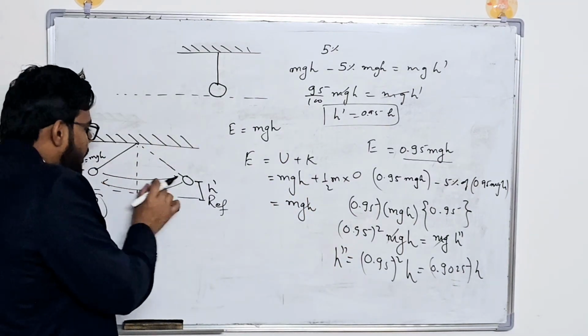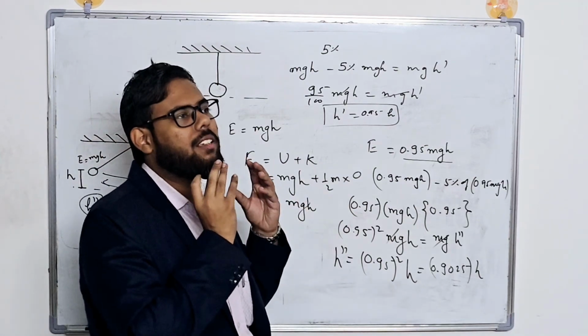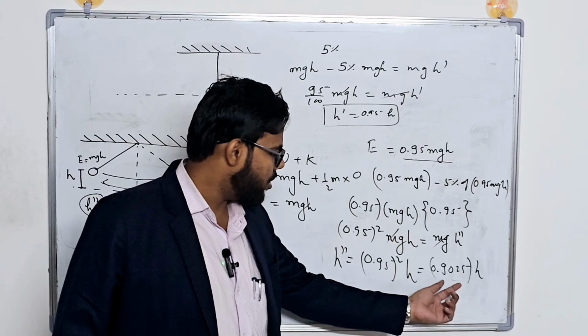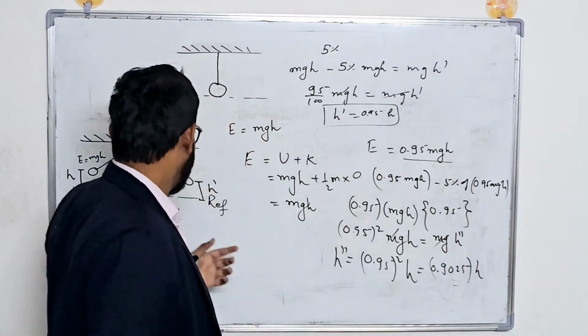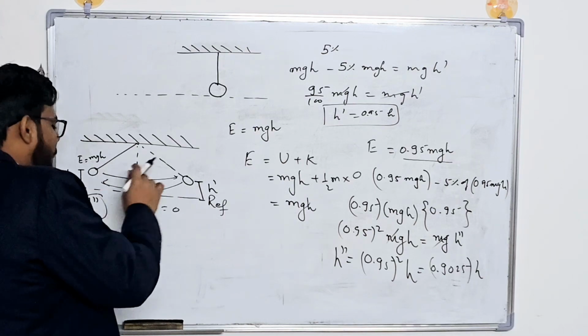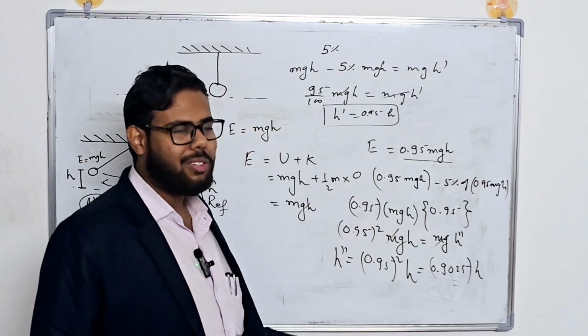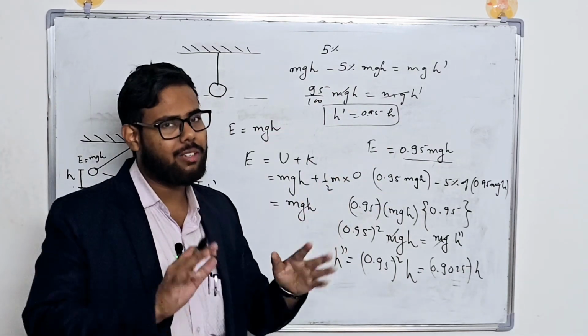And since the ball is going like this and then this, that is why I left it from my chin, but it could not reach back to my chin, since the maximum height it could reach was 0.9025 times the original height. So that is why it could not reach my chin, and it stopped a bit earlier and went back. I hope you understood why it all happened. And this is all just random data which I've taken just to explain the concept.